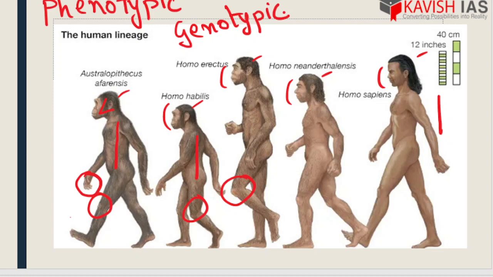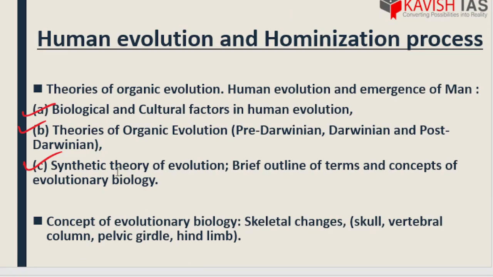Phenotypic changes are related to the Darwinian evolution concept, while Mendelian genetics is concerned with genotypic evolution. Hence the synthetic theory merges Darwinian evolution with Mendelian genetics, resulting in a unified theory of evolution, both phenotypic and genotypic, in human beings. Next we have the concept of evolutionary biology, that is skeletal changes: skull, vertebral column, pelvic girdle and hind limb.